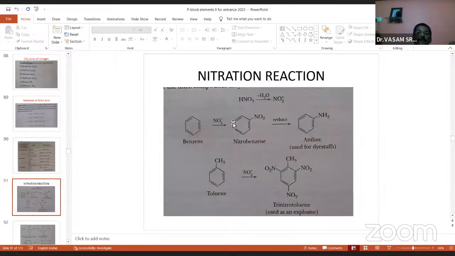And another reaction of nitric acid, you have read in organic chemistry, all of these are also important. The famous reaction: benzene reacts with HNO3 to give nitrobenzene. Nitrobenzene on reduction gives aniline. Toluene with heavy concentrated nitric acid gives trinitrotoluene, TNT. It is used in blasting, as an explosive. So TNT, trinitrotoluene, is formed. These are also from nitric acid.